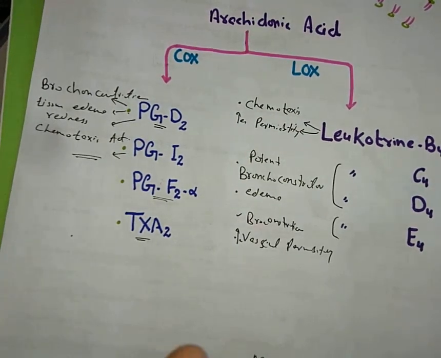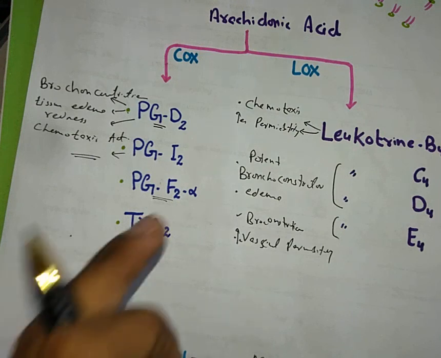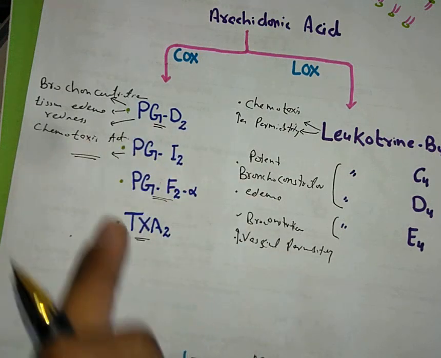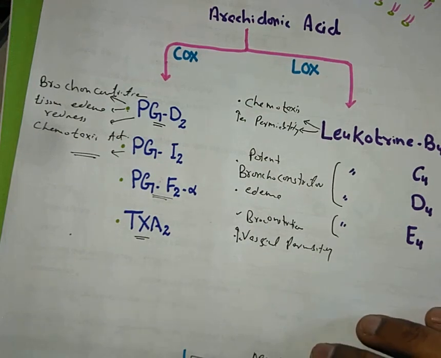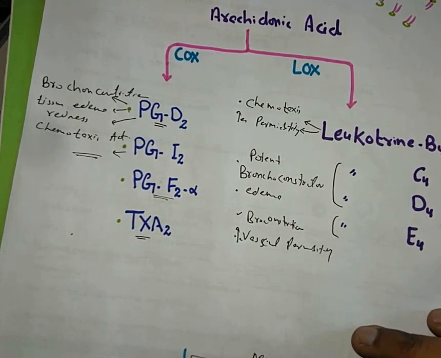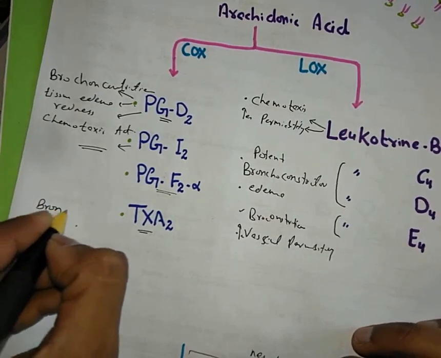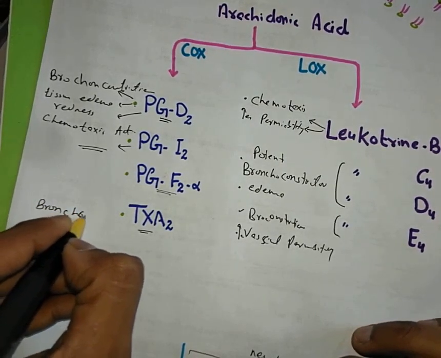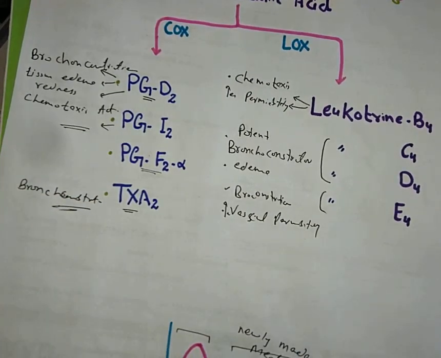Thromboxane A2 has a little bit opposite activity. It causes vasoconstriction, so it will try to reverse the scenario a little bit. Furthermore, it can cause platelet aggregation, but if we talk about its role on the airway, it is a potent bronchoconstrictor, so it will also cause difficulty in breathing.